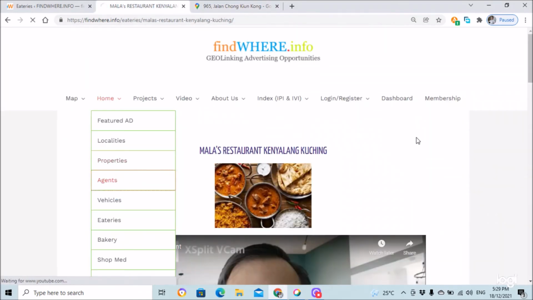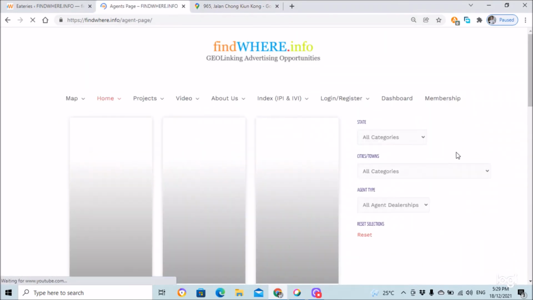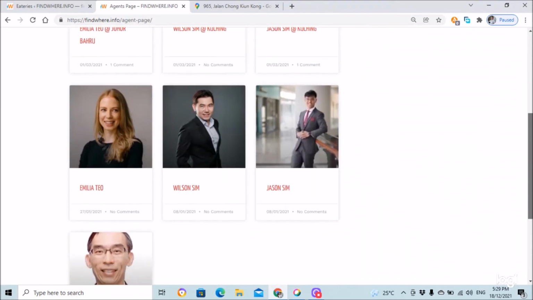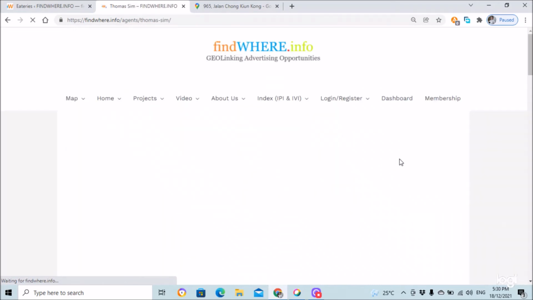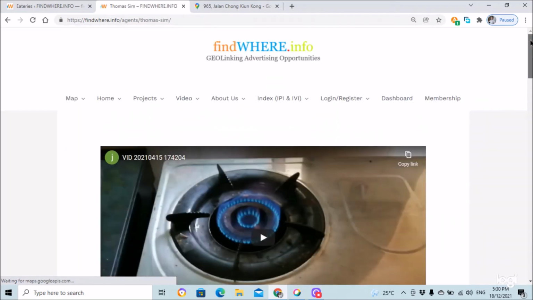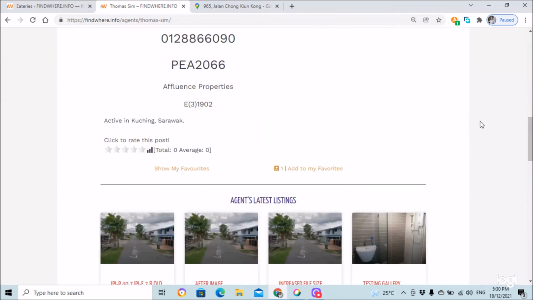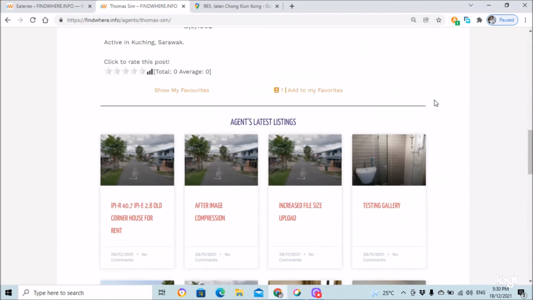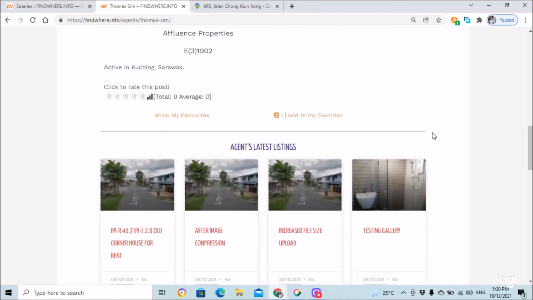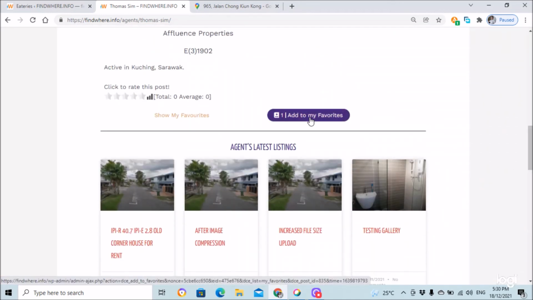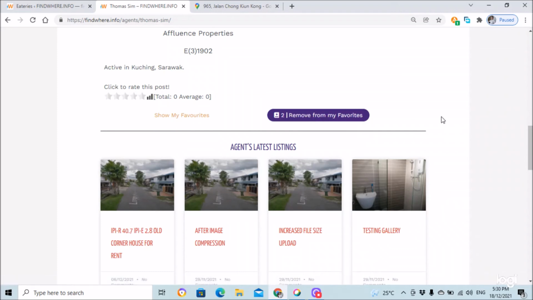Let's say a person has come to visit the website and wants to remember something or put it under favorite, so that the next time the person comes back, he or she can go back to the same favorite content or add to cart. In a lot of e-commerce websites, it is called add to cart. So now let's say Mala wants to add the agent, Thomas Sim, to her favorite. She can do this by pressing the add to my favorite button.